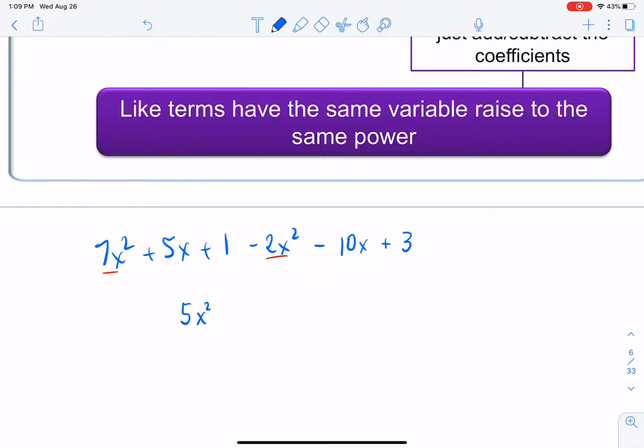Okay, yeah, there we go. So I just combined those two. They're good to go, all right? And then how about some orange here? All right, so I've got 5 x's. I've got -10 of them. When I combine those up, 5 minus 10 gives me a -5, keeping the sign of the larger one.